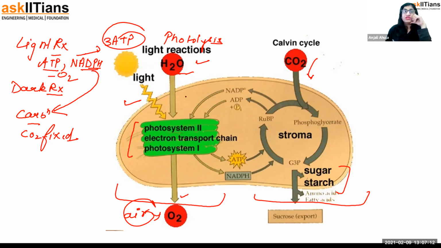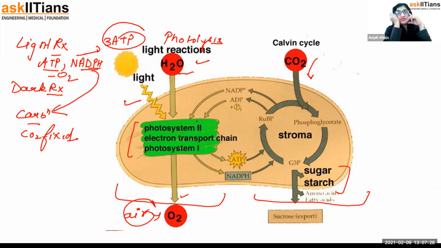Now, in the light reaction, in the thylakoid, many pigments are present. You know, chlorophyll is further of many types: chlorophyll A, chlorophyll B, chlorophyll C. Other than that, there are so many pigments present in the plant.